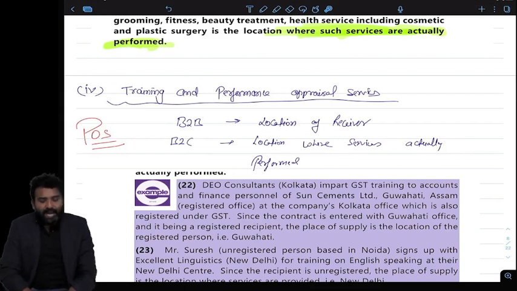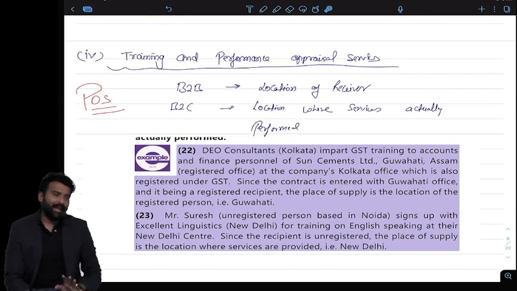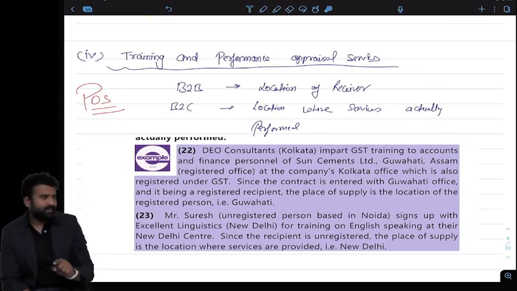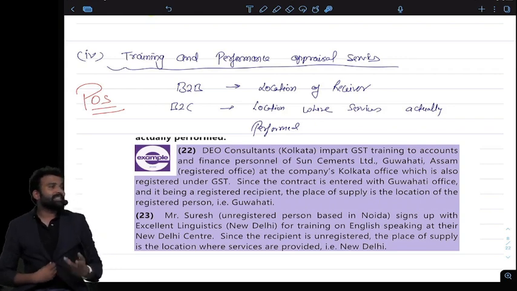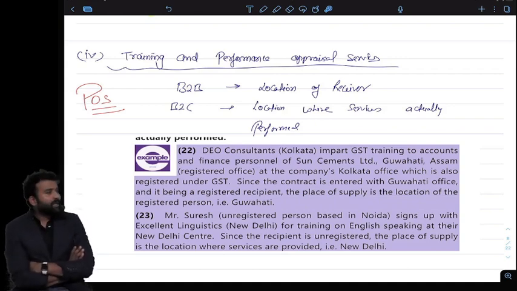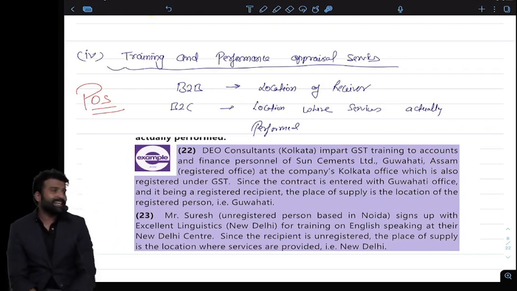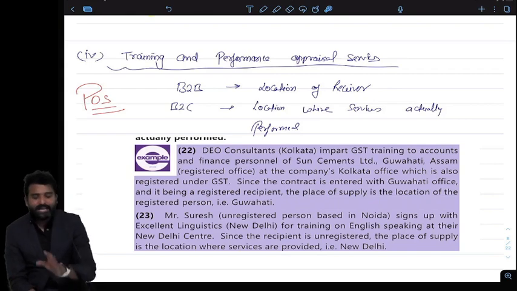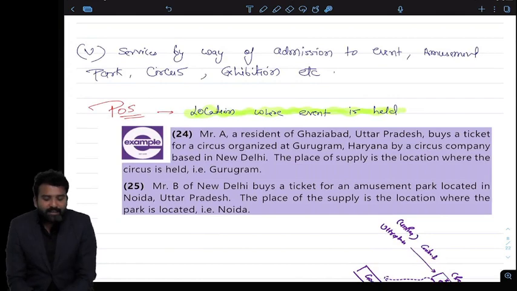Training and performance services, like training services. For B2B, general rule will apply, that is location of receiver. But for B2C, rather than going for location of receiver, here I will choose where the service is actually performed. So Jatin was asking me about the training services. Now here the training services will be covered. So I am providing any kind of training services. B2B, general rule will apply, but for B2C, where the training is actually held, where the training is actually performed, that will be the place of supply. It is for training.